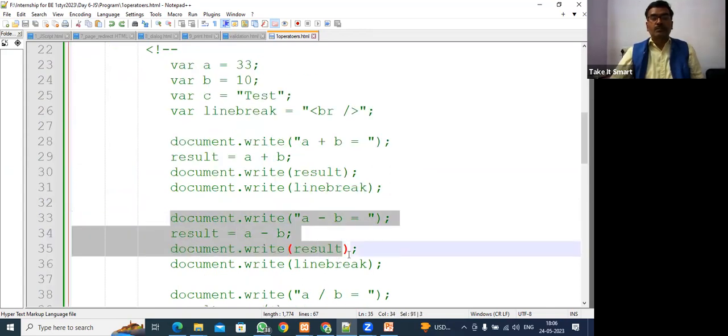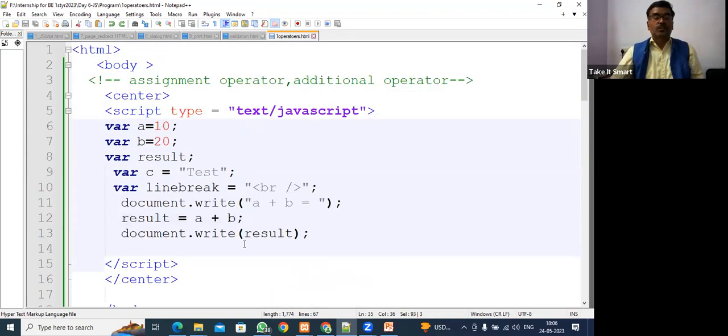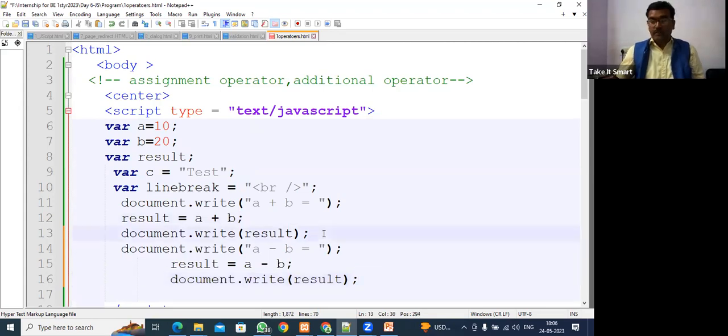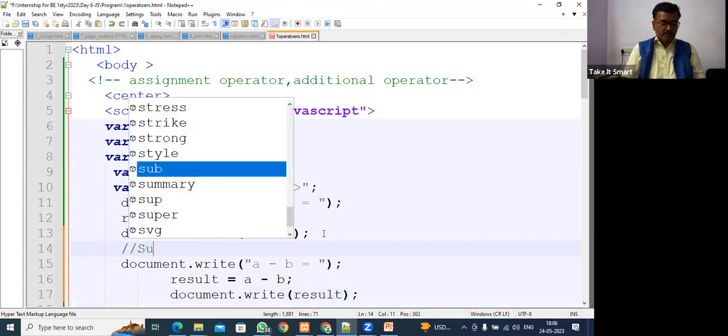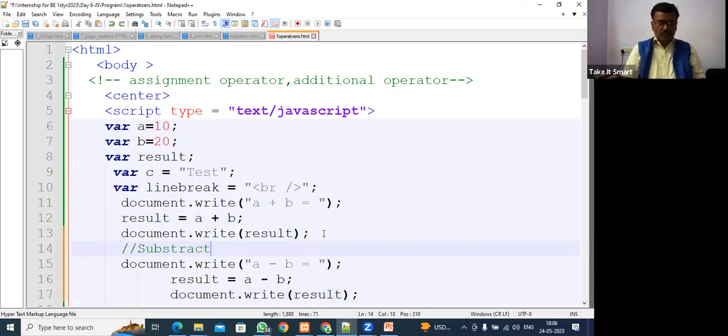Suppose we do subtraction. So here we can do subtraction. Here we can write a comment. So this is a comment, here subtraction. Save this program. Our program is running. So let's execute this. So what you see, guys, A minus B and A plus B both are coming in one line. This is not looking good, correct?